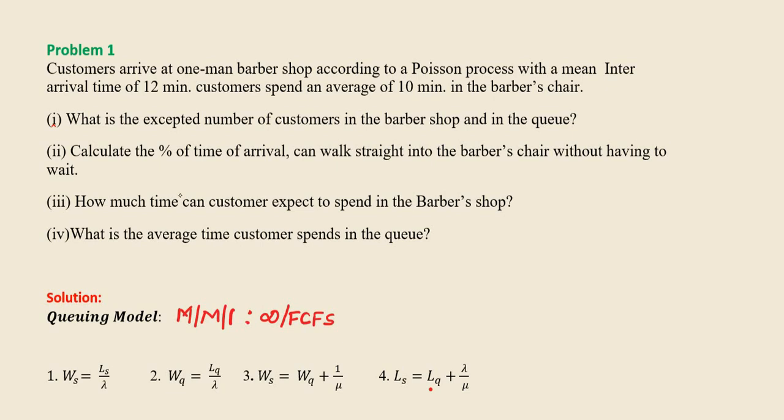Hi friends, through this video we'll learn one queuing problem. The problem is: customers arrive at a one-man barber shop according to a Poisson process with mean inter-arrival time 12 minutes. Customers spend an average of 10 minutes in the barber chair. The question is, what is the expected number of customers in the barber shop and in the queue?